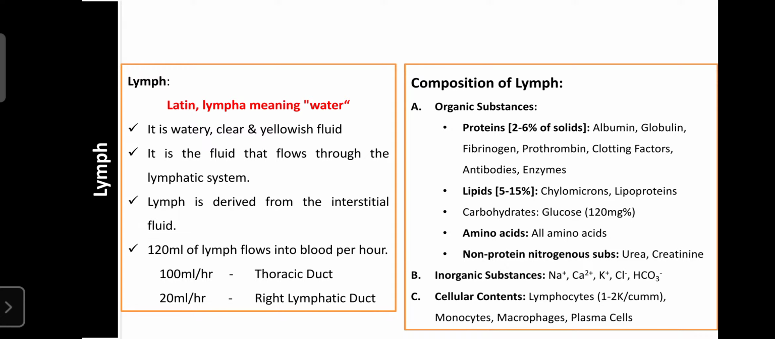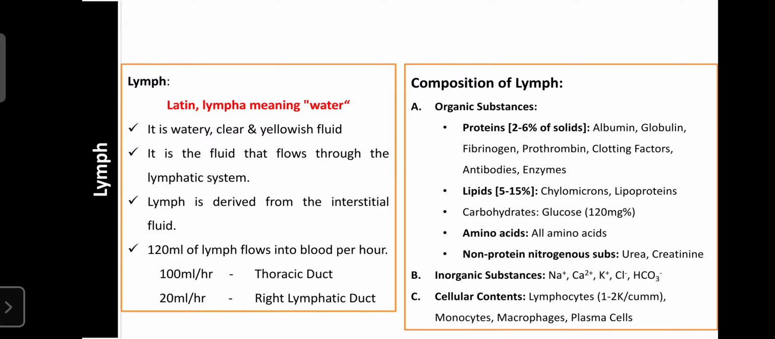So lymph comes from the Latin word. In Latin, lymph means water. It means it is a watery substance. It looks like a clear yellowish fluid. When you extract lymph from the lymph node, it looks milky in color. Also in Latin, lymph means water, so it indicates it is a watery, clear, and yellowish fluid.